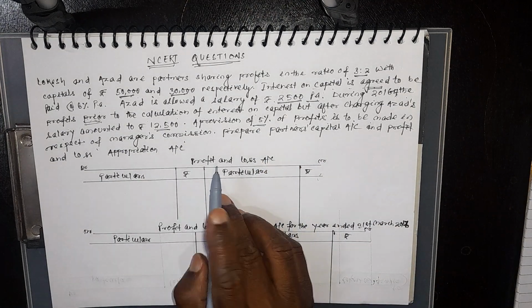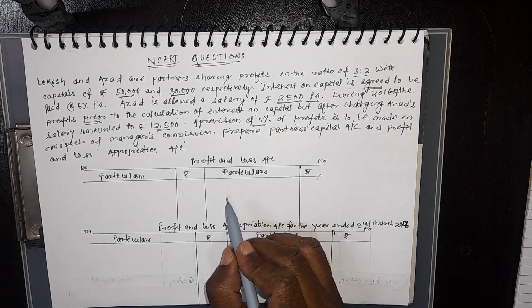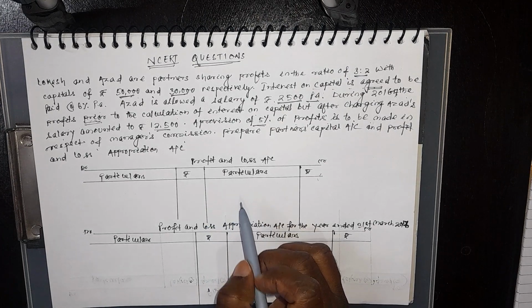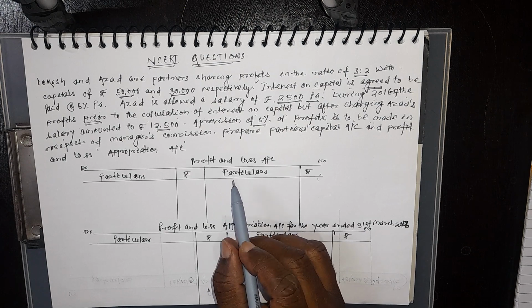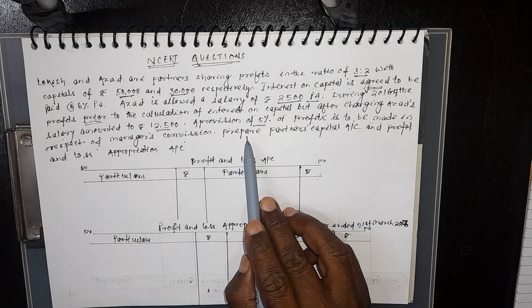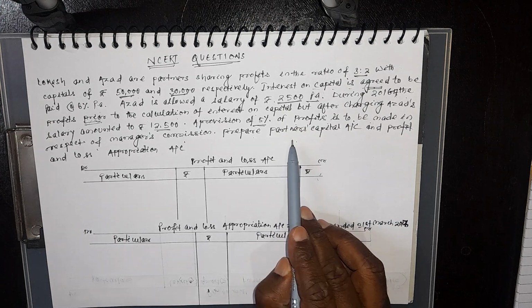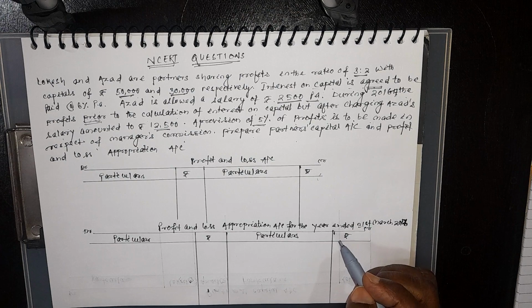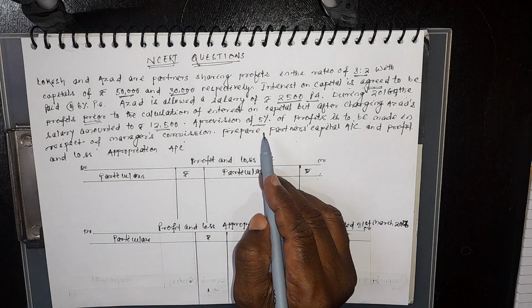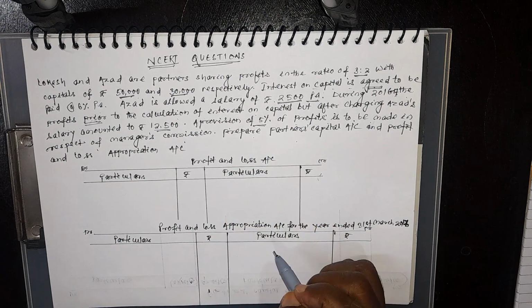So before that also I told you, manager's commission, that means we have to show it in the profit and loss account, not in the profit and loss appropriation account. Then it is mentioned, prepare profit and loss appropriation account and partners' capital account. Clear? So first of all we have to calculate what is the total amount of profit during the year.